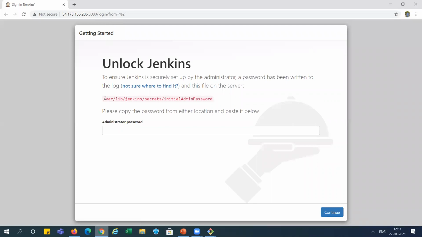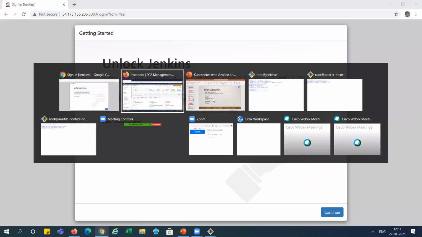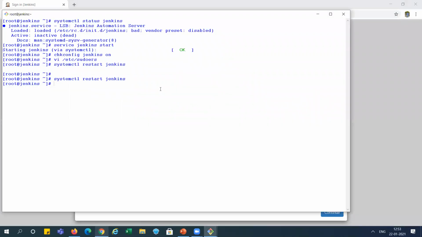So we need to unlock Jenkins, taking the key. This is the Jenkins server. We got this key from that location.